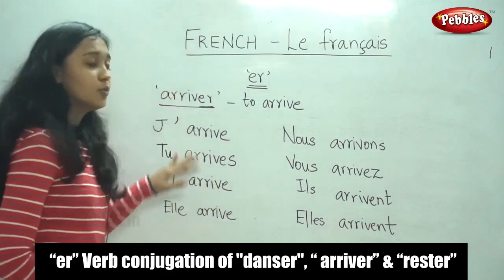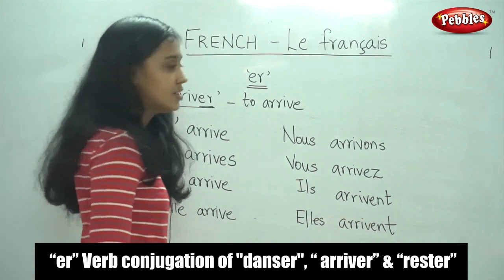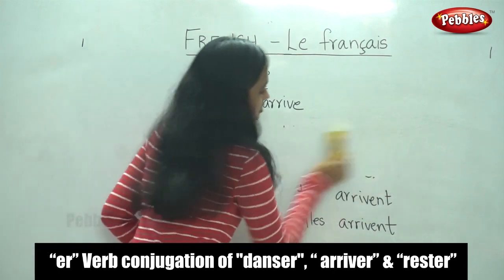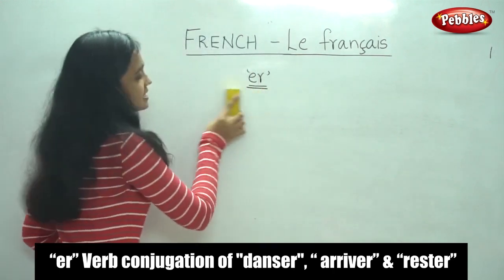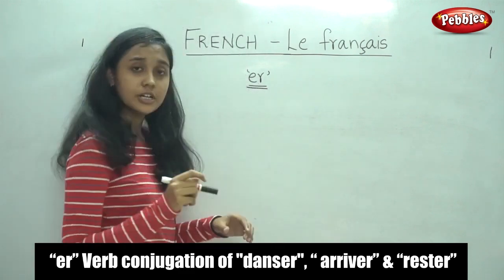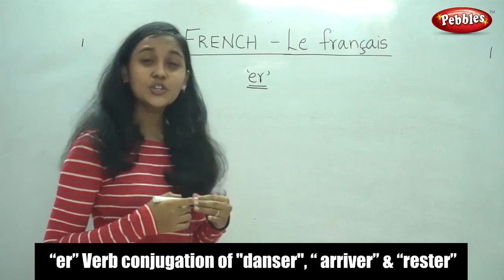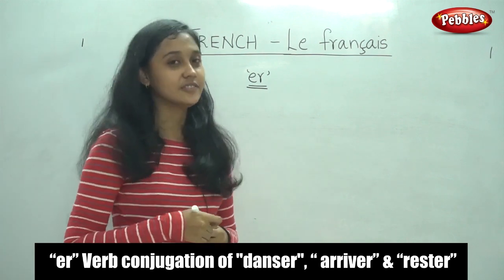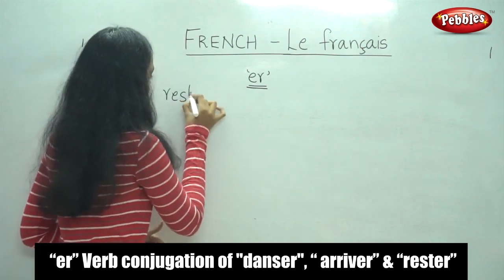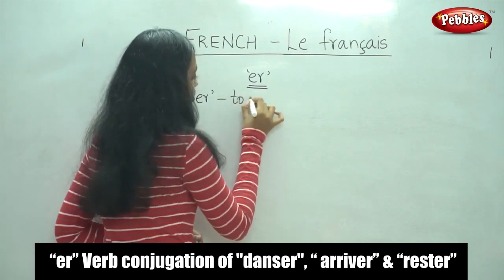So, are you thorough with the conjugation for the ER verb? Shall we see some more verbs? Since the ER verb is the most common, that is, most of the verbs end with ER and the conjugation is the same, you need to be thorough with the conjugation of the ER verbs. So, let us take the verb rester. As the name suggests, it is to rest.